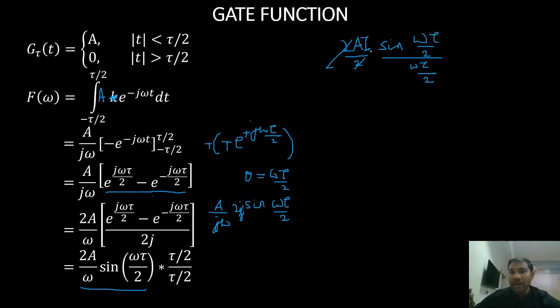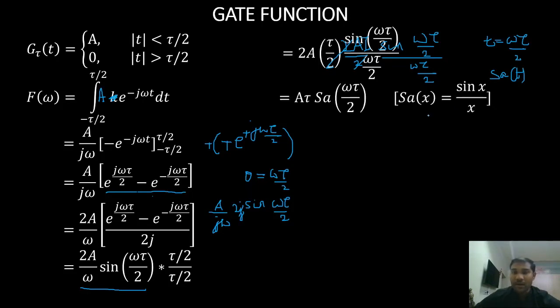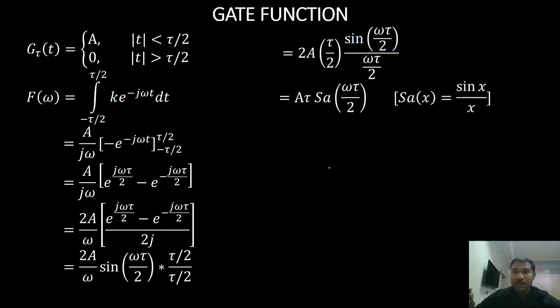Now I have a tau sine omega tau by 2 by omega tau by 2. If I consider t equals omega tau by 2, it is sine t by t. What is sine t by t? Sine t by t is nothing but sampling of t, right? So I can write it as a tau sampling of omega tau by 2.